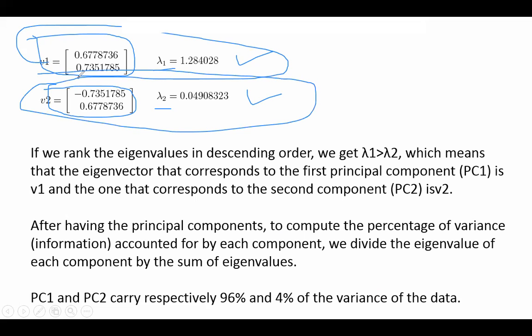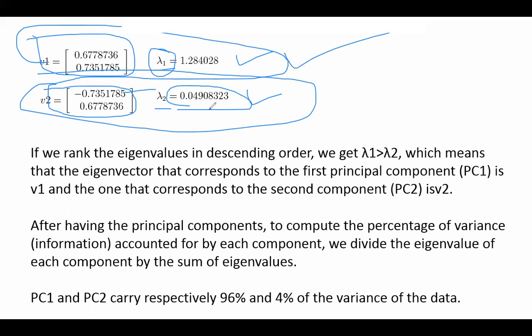So in the 2D case, I don't need to do dimension reduction, but just for explanation, I will just select this one D vector and go. So just one column on which I want to predict the label, because this is very high and this is very low. Obviously its eigenvalue means it explains nothing. In order to understand how much variance is explained, just normalize. So 1.28 divided by 1.28 plus 0.04, so that is 96%. So this eigenvector is able to explain 96% of the variance, and this eigenvector is explaining only 4% of the variance.